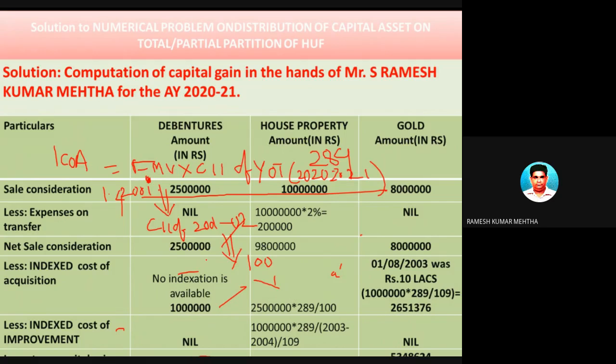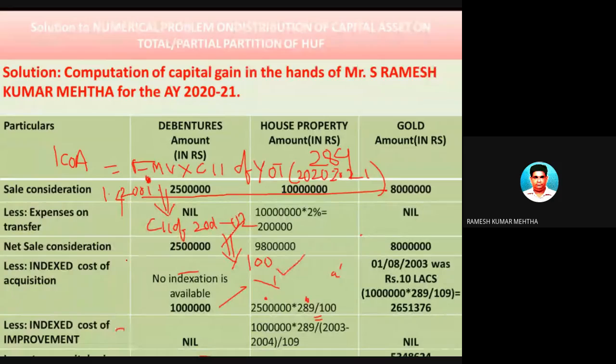So now I substitute the figures. Fair market value is 25 lakhs. Number two is 289, the inflation index of the year of transfer, by 100. So you will get some figure. I have not calculated that figure, but you can calculate on your own because I forgot to calculate. You can subsequently do it. So this is index cost of acquisition.